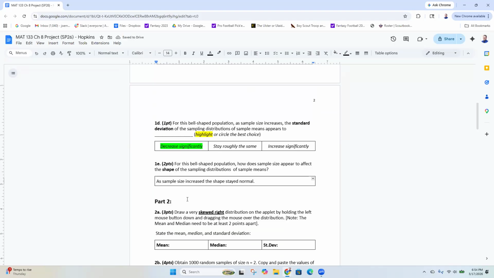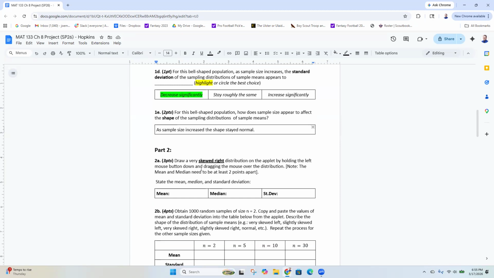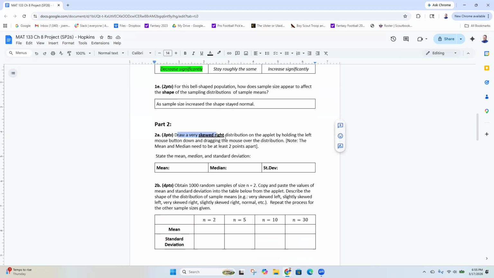So that, as I said, is the end of part one, and part one is boring. Part two is where things get exciting. Maybe you're not excited. It's math, how excited can you get? But I'm excited, because this time we are going to do the exact same stuff, but we are going to do it on a skewed right distribution.